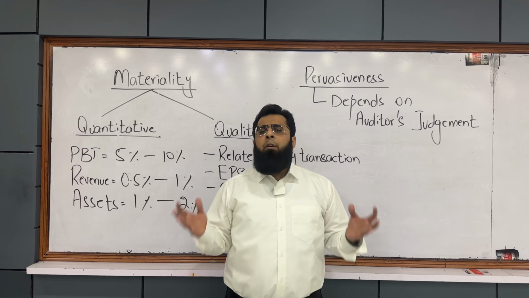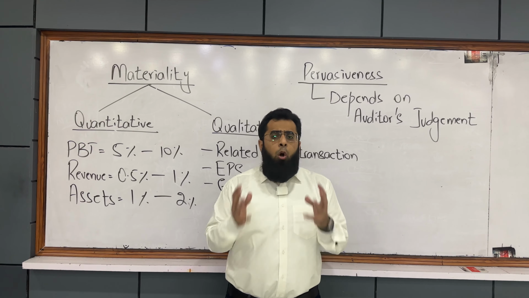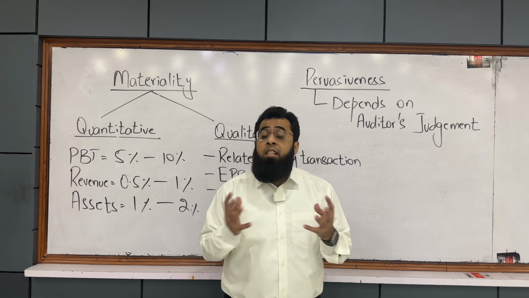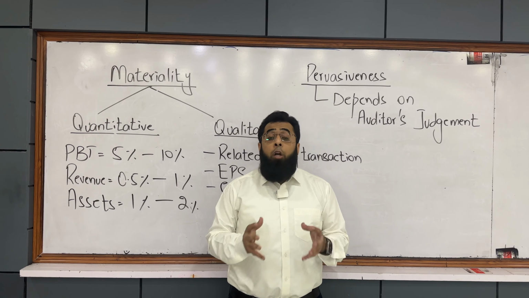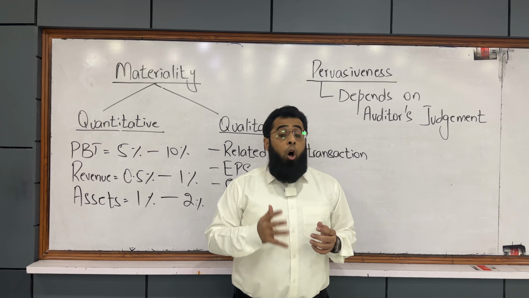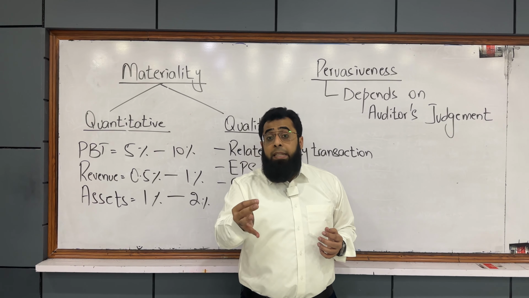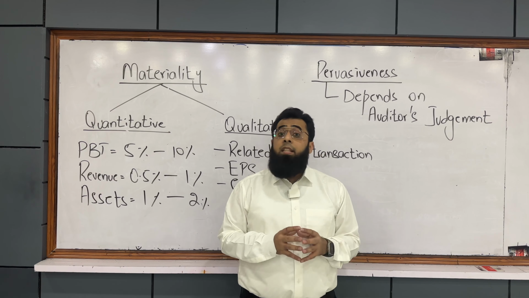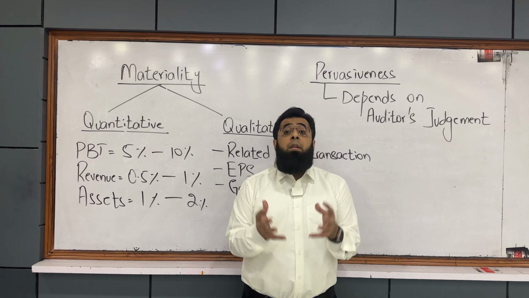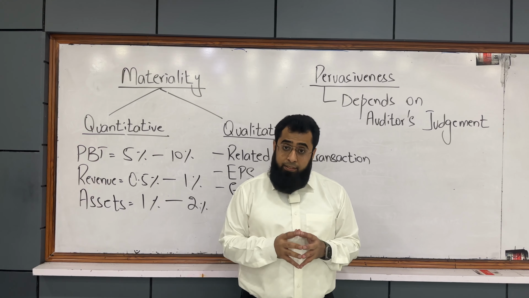When we talk about the audit activity, the concept of materiality is very important. The auditor takes the impact of a misstatement on his opinion if it is material to the financial statement. What do we mean by material to the financial statement?